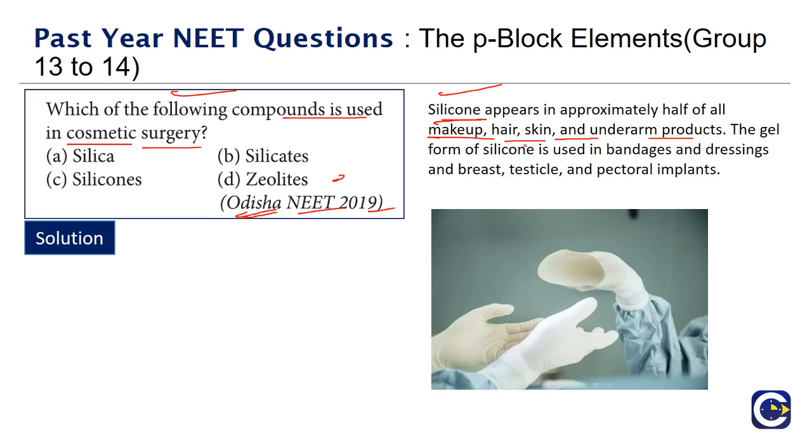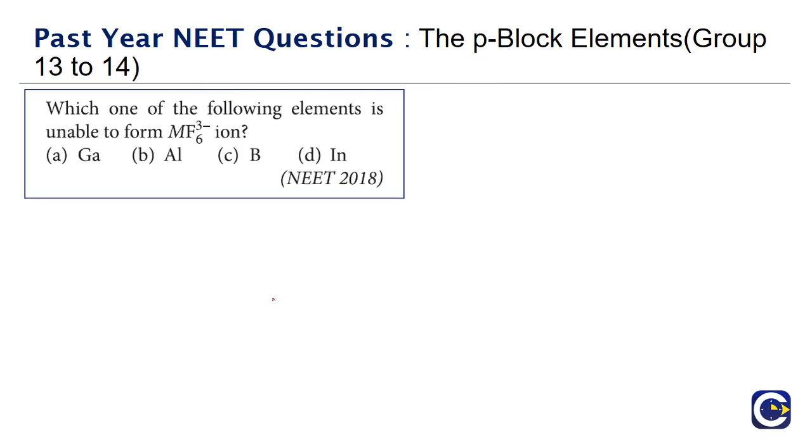Not just that, silicones are basically organosilicon polymers. The gel form of these silicones will be used in making bandages, dressings, and even implants for the testicles or breast, etc. So the ones used in cosmetic surgeries will be silicones, because of their biocompatible nature. The correct answer for this is option C.